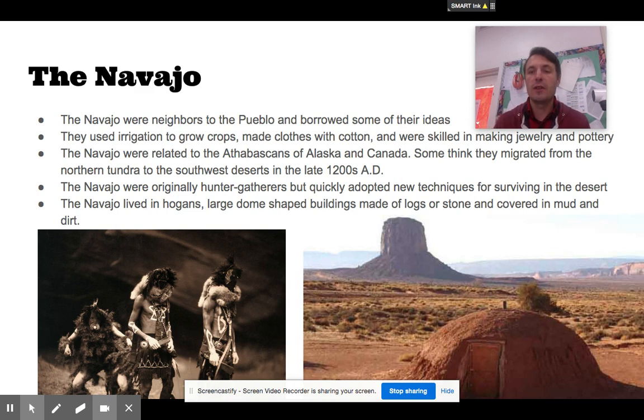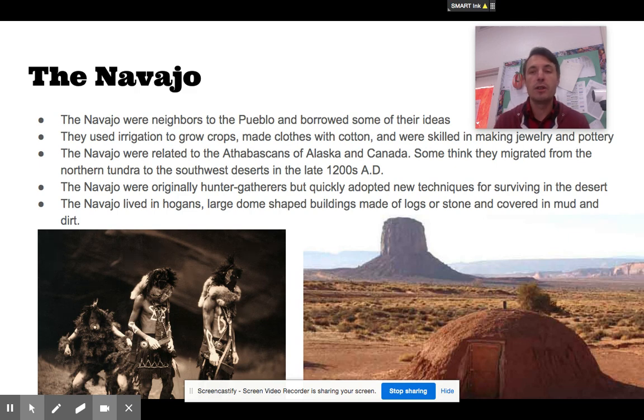Some think that they migrated from the northern tundra. So what's a tundra? It's a vast, flat, treeless Arctic region. Some think that they migrated from the northern tundra to the southwest deserts in the late 1200s AD. So that's around 1200 years after Christ. The Navajo were originally hunter-gatherers, but quickly adopted new techniques for surviving in the desert.